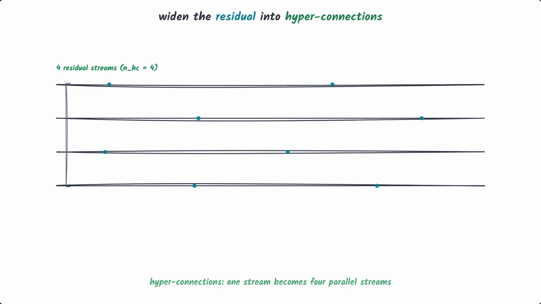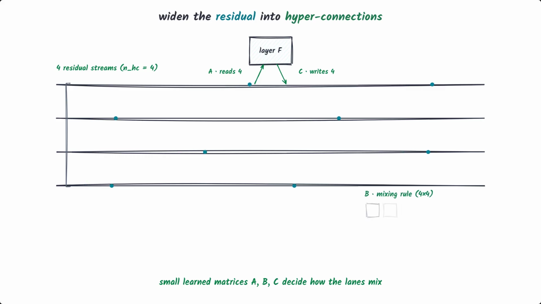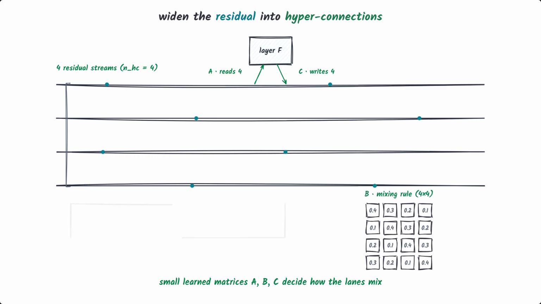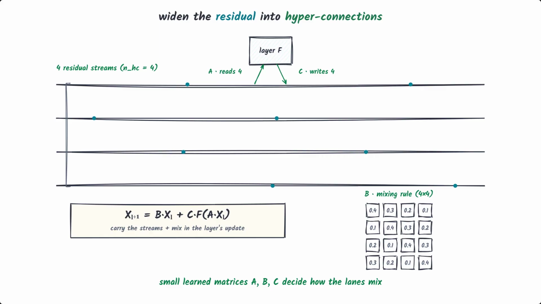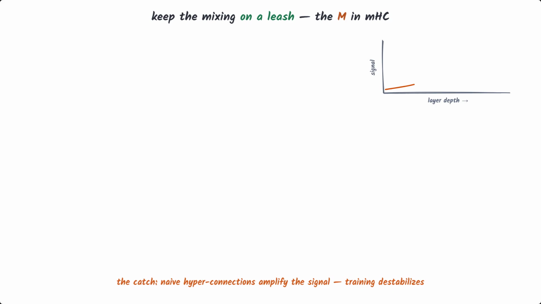Instead of one stream running through the network, it widens the residual into several parallel streams. 4 of them here, with small learned matrices deciding how to mix between them at each layer. Think of a single-lane road upgraded to a 4-lane highway, with a learned rule for how traffic merges across the lanes. More lanes means richer information flow, but it also means more ways for things to go wrong. And that's the catch. Plain hyperconnections tend to blow up numerically when you stack a lot of them. The signal can get amplified layer after layer until training destabilizes.